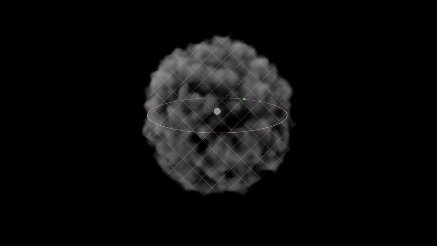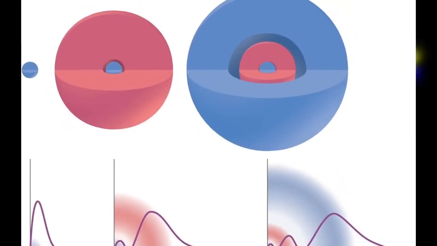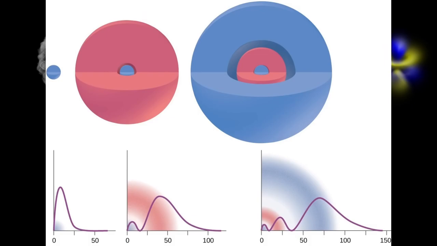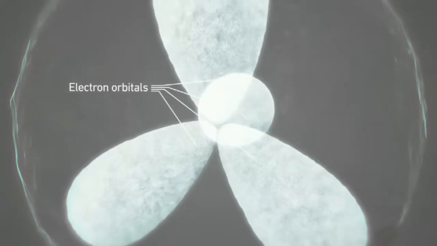An electron exists as a cloud of possibilities, called a probability cloud. Now, this cloud can take different shapes depending on the energy state of the electron. Scientists describe each of these shapes using what's called a wave function, and every different shape corresponds to a different wave function. All right, let's get started.